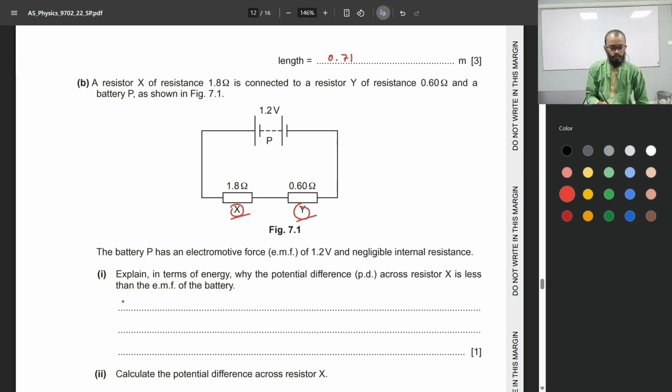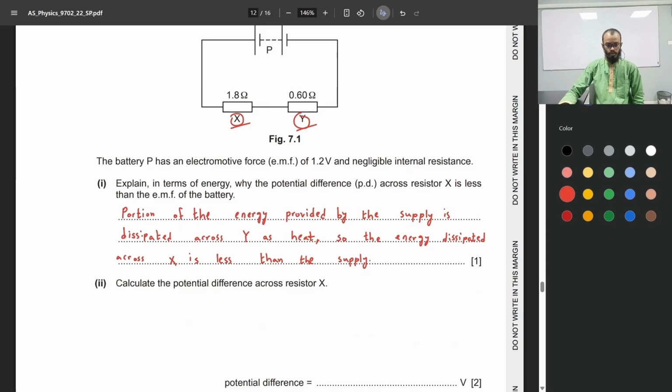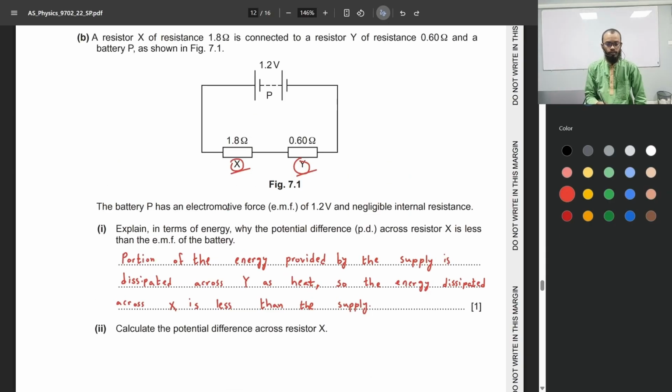Calculate the PD across resistor X. Okay, so we can simply apply the potential divider rule here. So the ratio of resistance X over the total resistance is equal to the potential difference across X over the total EMF.